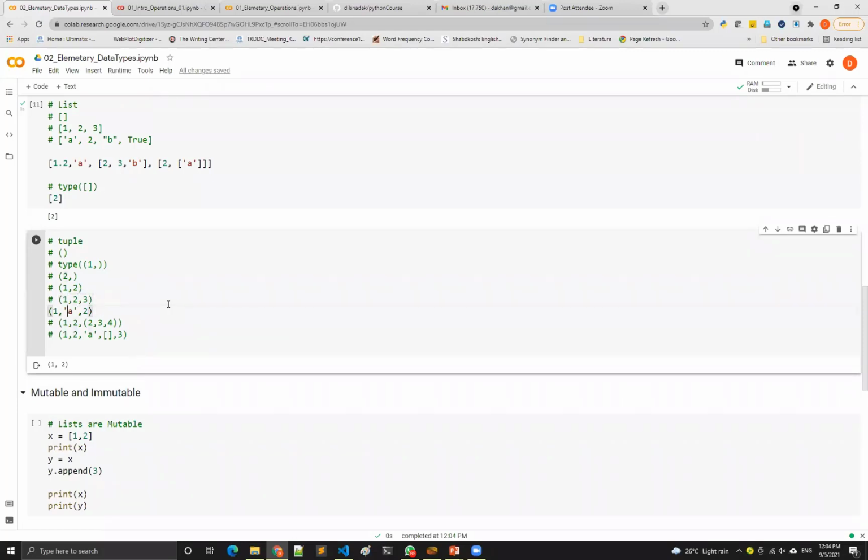But tuple is very, very restrictive. We will see how it is restrictive. And the reason why tuple is made restrictive is very important, meaning many times you do not want to keep changing things. List by nature is mutable, and tuple by nature is immutable.